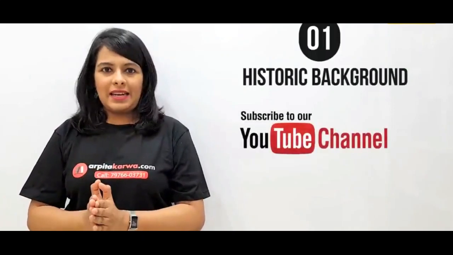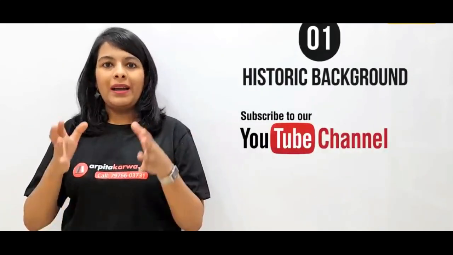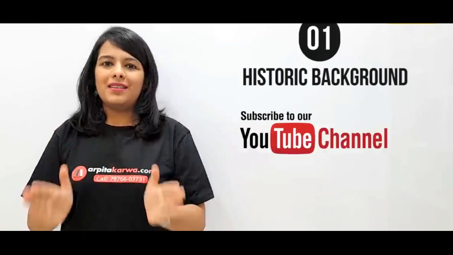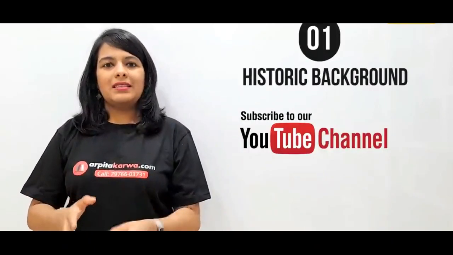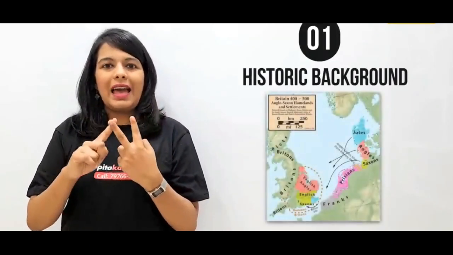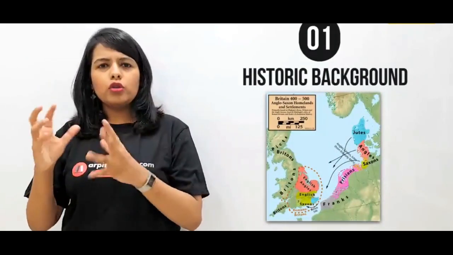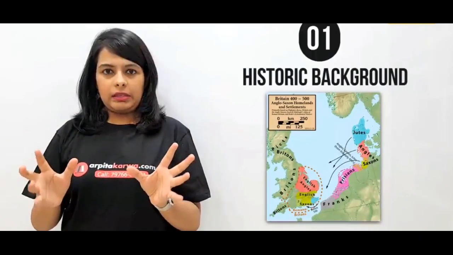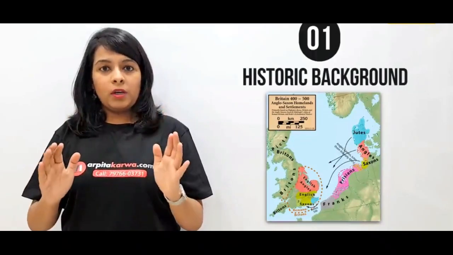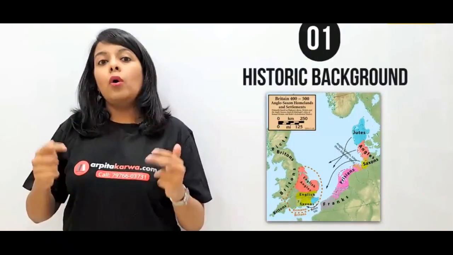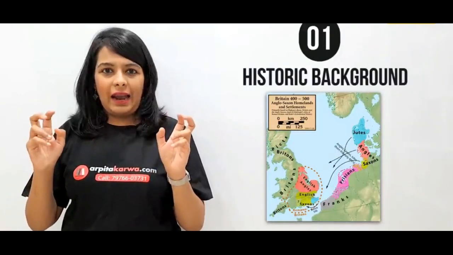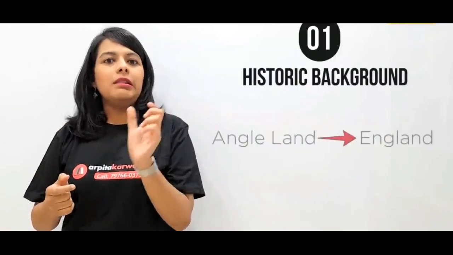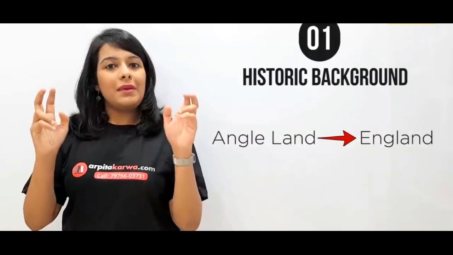Now in 410 AD, a Germanic group came into Britain and invaded this place. And this Germanic group consisted of three tribes: Angles, Saxons and Jutes. Because Jutes were less in population, the major chunk were Angles and Saxons, okay? And because Angles were the dominant ones, that is why today we know a part of Britain as England, which came from the word Angol land. So Angles, who were inhabiting this place from 410 AD, gave the name England.